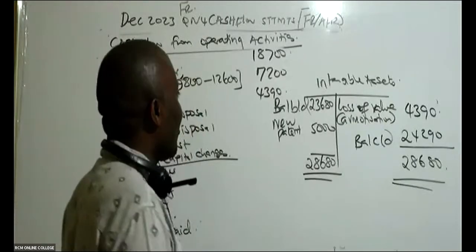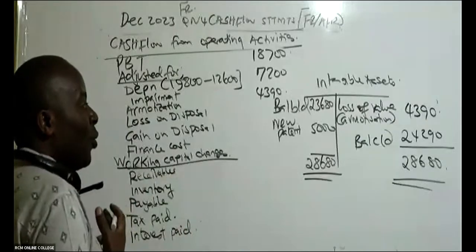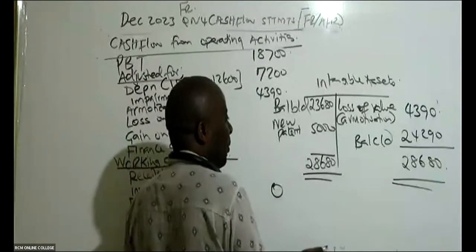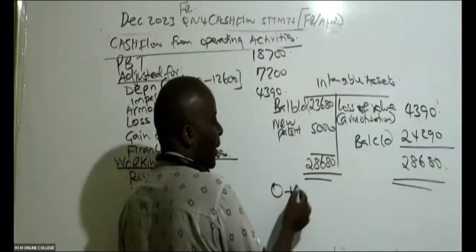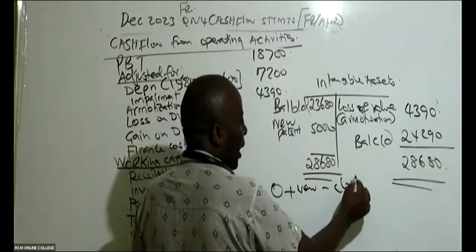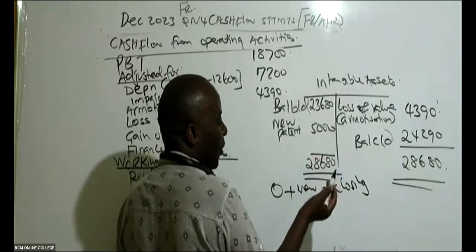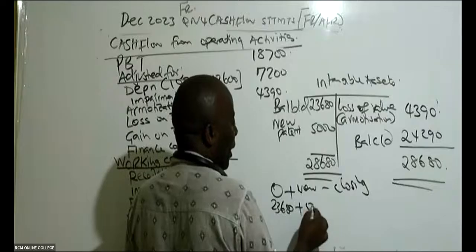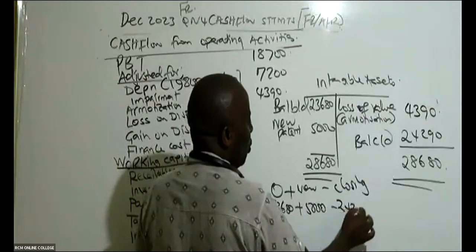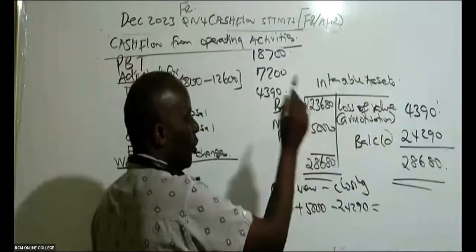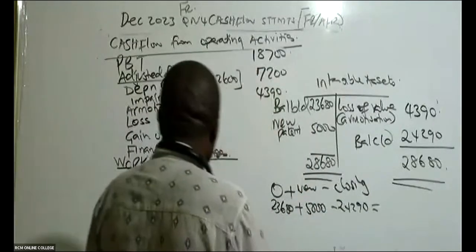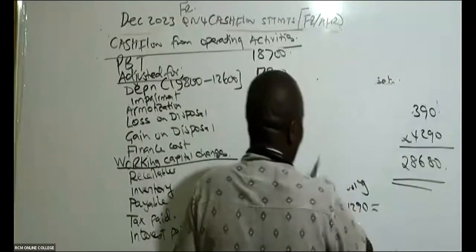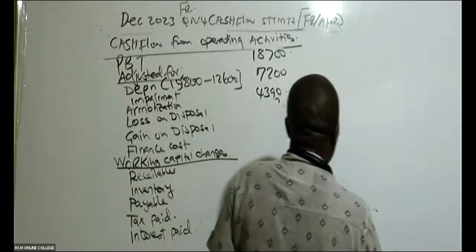Yes, yes. All right. So intangible assets, although if I'm the one who was doing this, I would have taken the opening balance. You take the opening balance plus the new that you have added here minus closing. I would have easily gotten that amortized amount. So I would have said opening is 23,680. I add anything new that I acquired, 5,000 minus closing of 24,290. I would have easily gotten that figure without doing this T account. But for now, at the very beginning, we must rely on those T accounts.